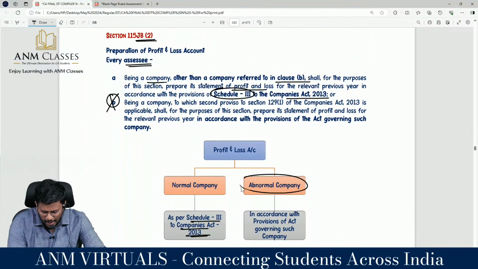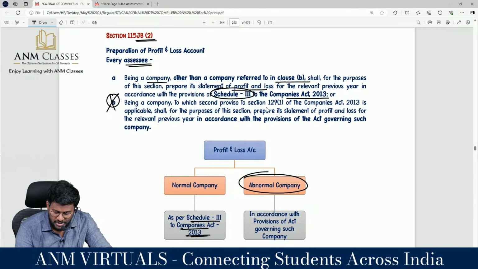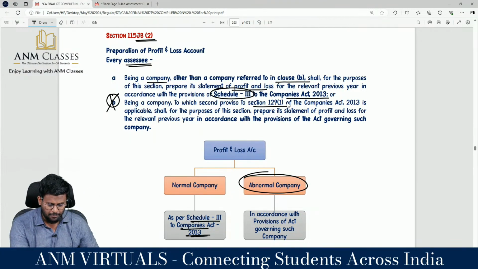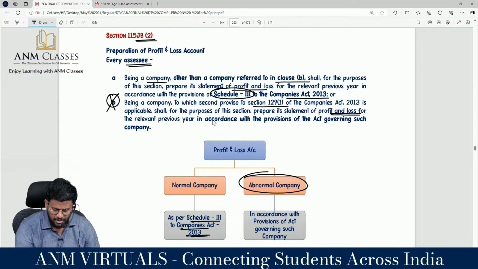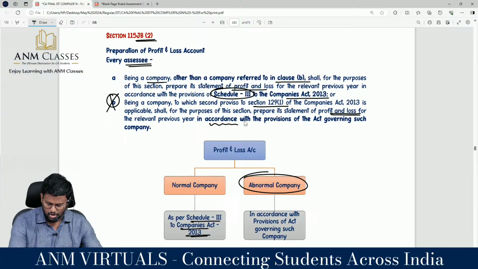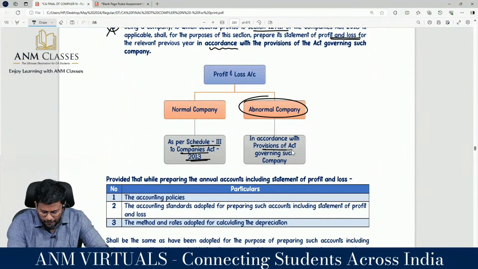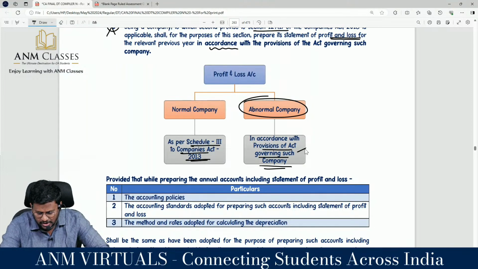Whereas if the company is a special company, being a company to which the second proviso to section 129 subsection 1 of the Companies Act is applicable, for the purpose of this section, prepare its statement of P&L for the relevant previous year in accordance with the provisions of the Act governing such company. That means they have to prepare the P&L account in accordance with the provisions of the Act governing such company.